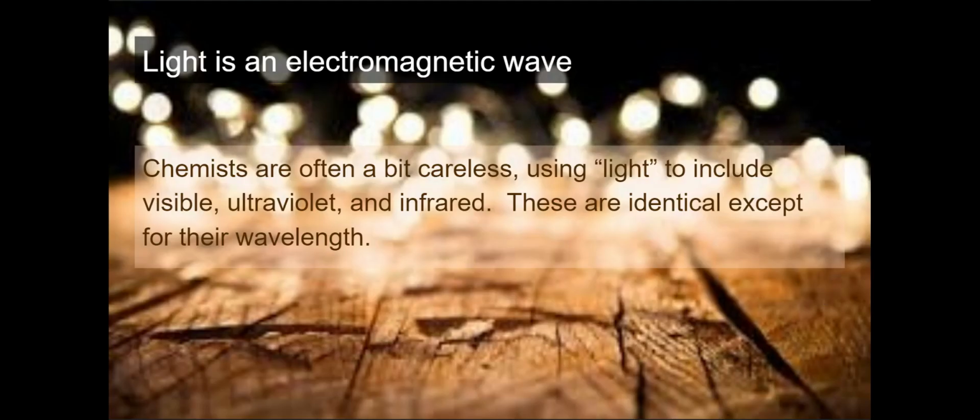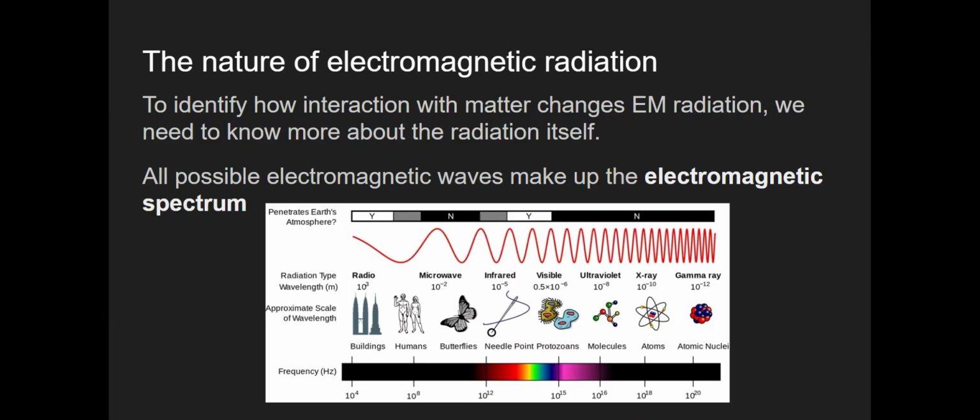So light is an electromagnetic wave, and chemists are often a bit careless using the word light to include visible, ultraviolet, and infrared, sometimes using it to include all possible electromagnetic radiation. All of these are identical except for their wavelength and their energies, which vary with the wavelength. So the nature of electromagnetic radiation. To identify how interaction with matter changes electromagnetic radiation, we need to start by knowing more about the radiation itself. All possible electromagnetic waves make up the electromagnetic spectrum.